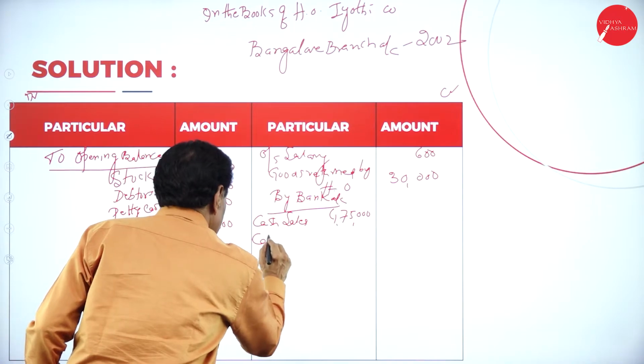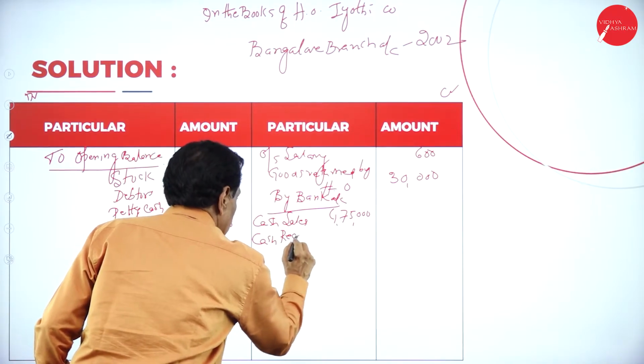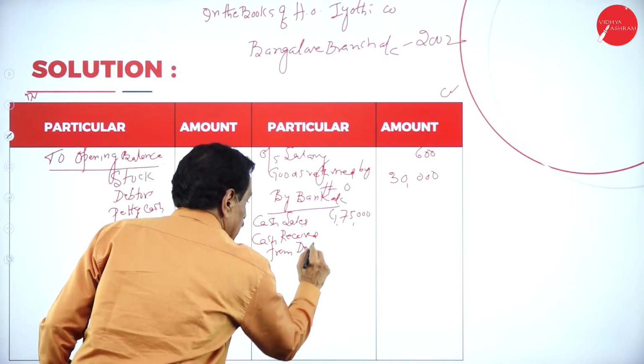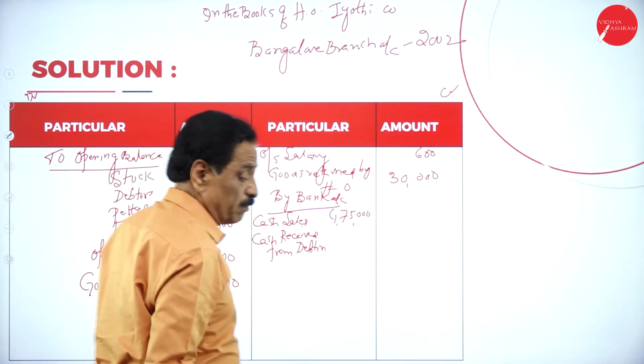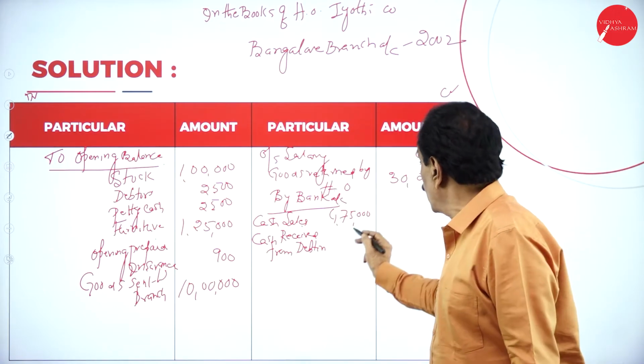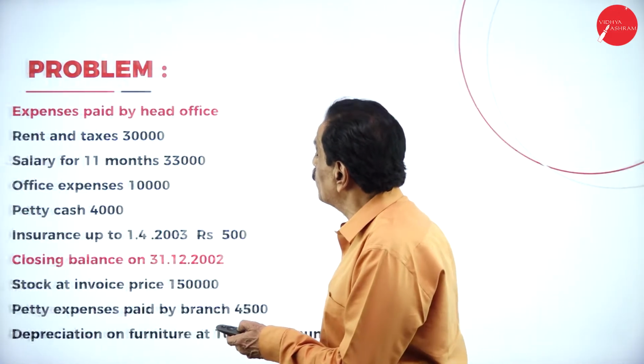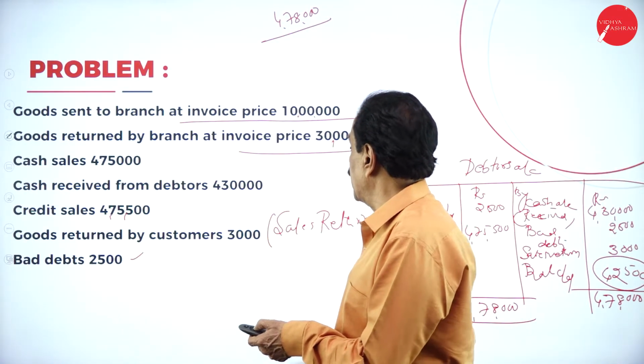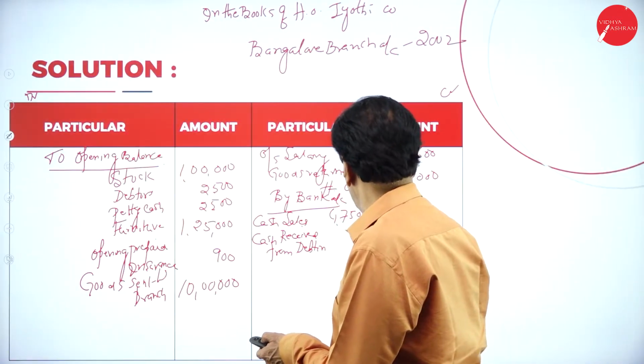Cash received from customer or debtors. So by making the cash sale, you got 4,75,000. How much you received? See that? Cash received from debtor, 4,30,000.